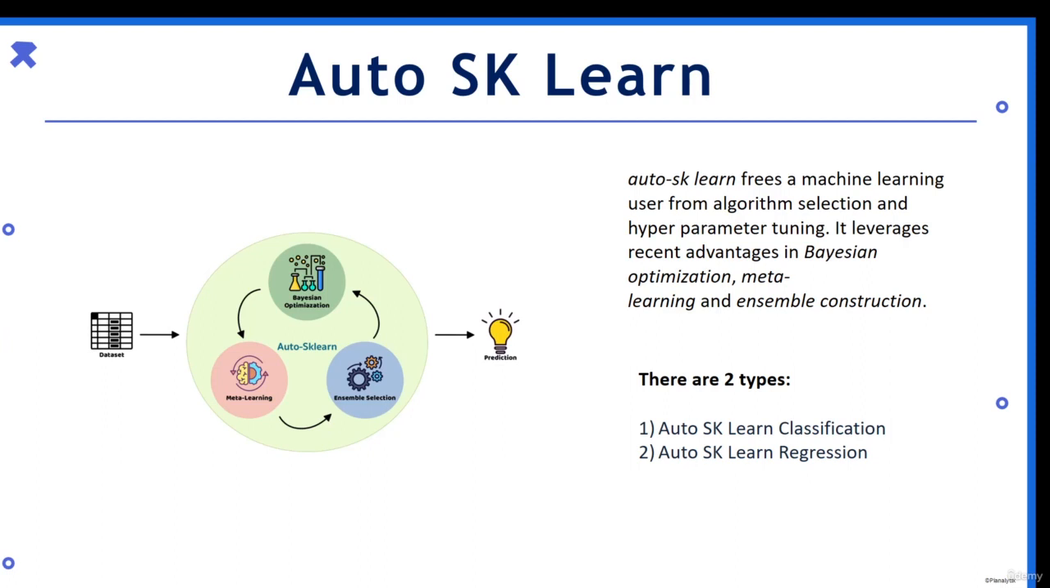Now, there are two types: the first is AutoSklearn classification and the second is AutoSklearn regression. Classification, as suggested by the word, is used when we are solving a classification problem, like churn prediction or predicting whether a customer is a fraud or not. Here, the problem we are having is a regression problem, so we'll be using AutoSklearn regression. I'll be telling you in the further tutorial how to use it.